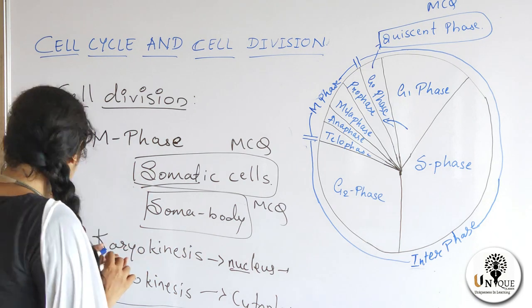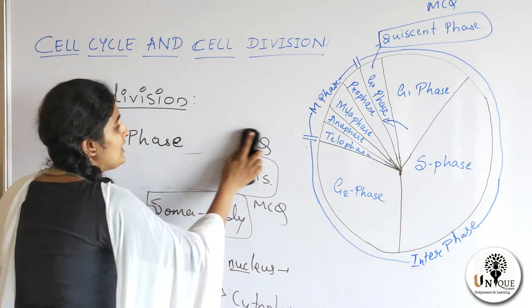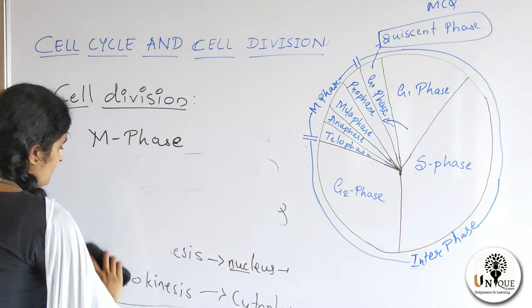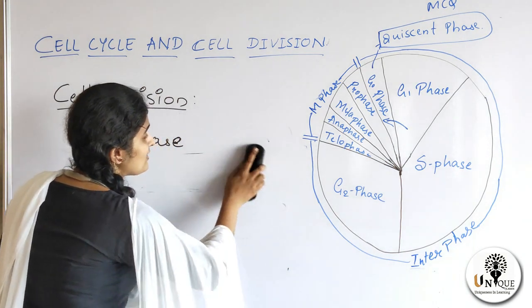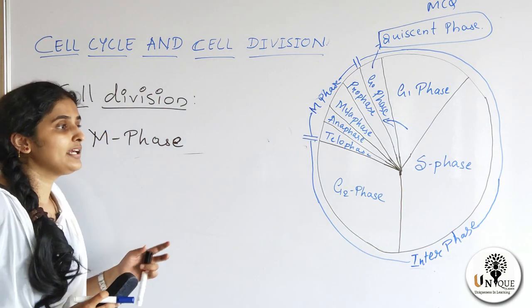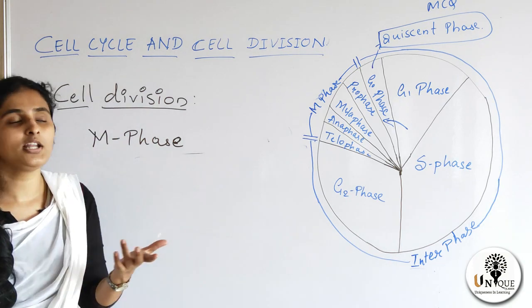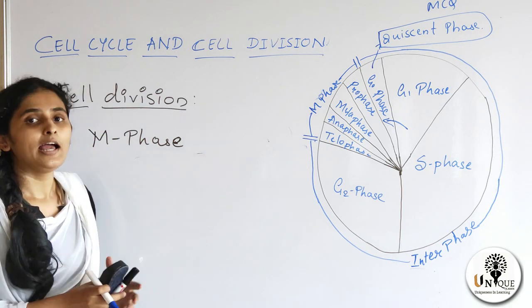Now we have to study about the phases or stages of M phase. M phase occurs in diploid cells, basically, but it may occur in haploid cells also, in lower plants or social insects.